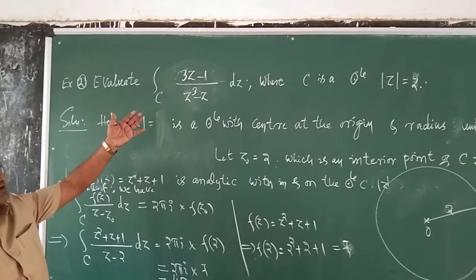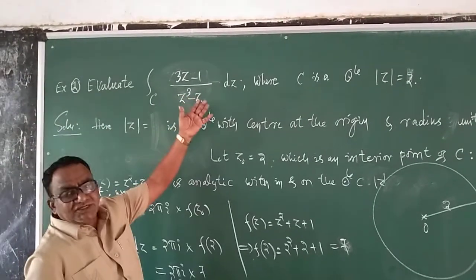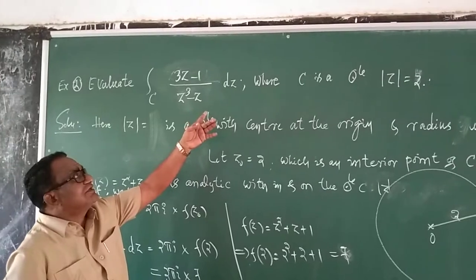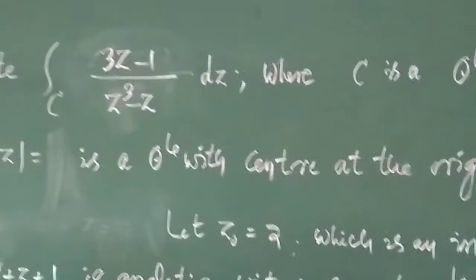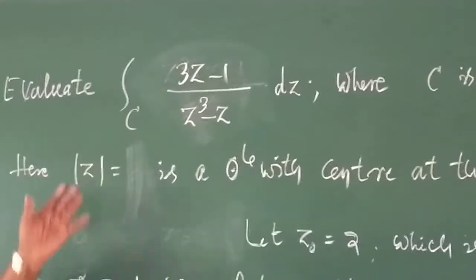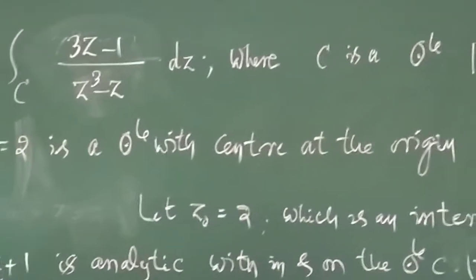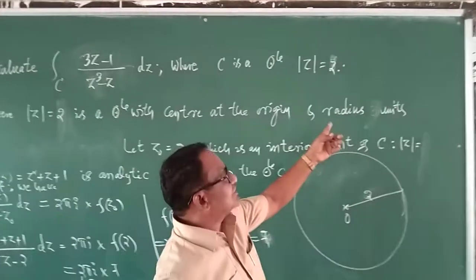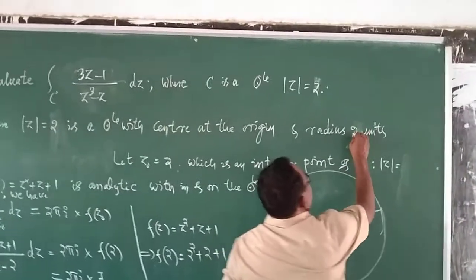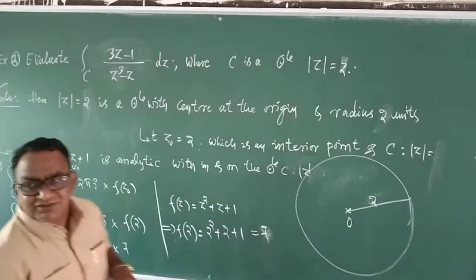A line integral over C of (3z minus 1) divided by (z cube minus z) dz, where C is the circle mod z is equal to 2. Once again, here mod z is equal to 2 represents a circle whose center is at the origin and radius 2 units, that you have to write.